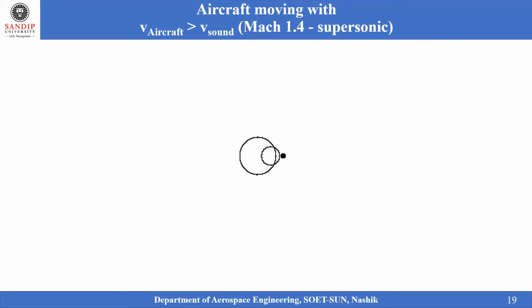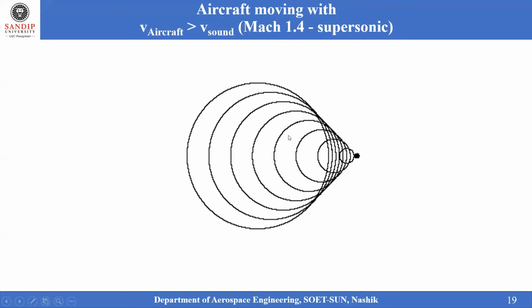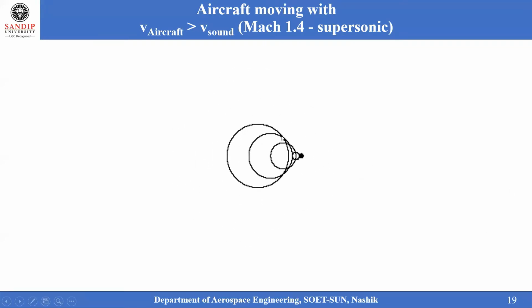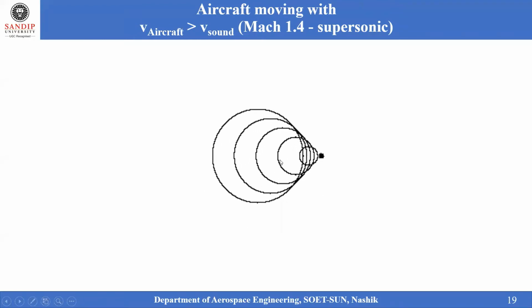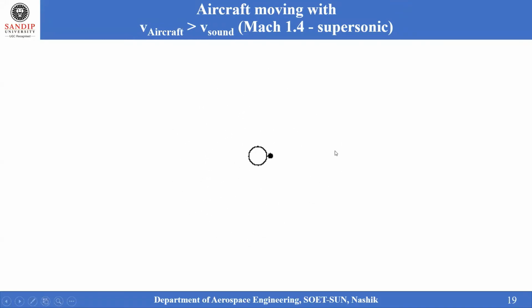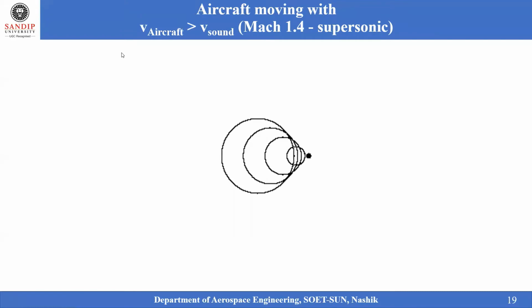So that means as far as this Mach number is concerned, the Mach number is very high. So that means the speed of sound is very low relative to the body. The wave is traveling completely behind the body only.